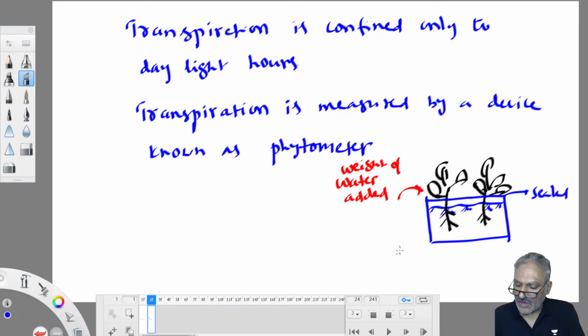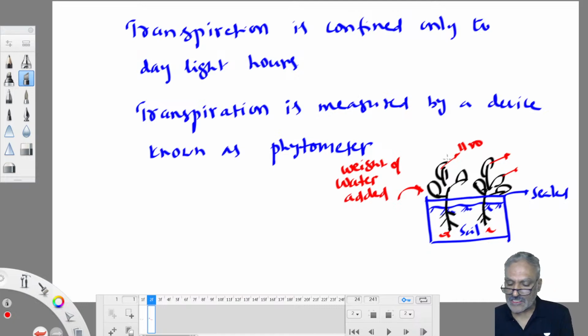So there is only one way the water added to the soil can get out of the container. What is that way? The plant has to absorb that water. This water goes to the plant's cell spaces through the roots, and through the stomatal openings the water starts escaping out of the plant. The difference in weights will give the water that is transpired by the plant. So that's how we can work it out. This setup is called a phytometer.